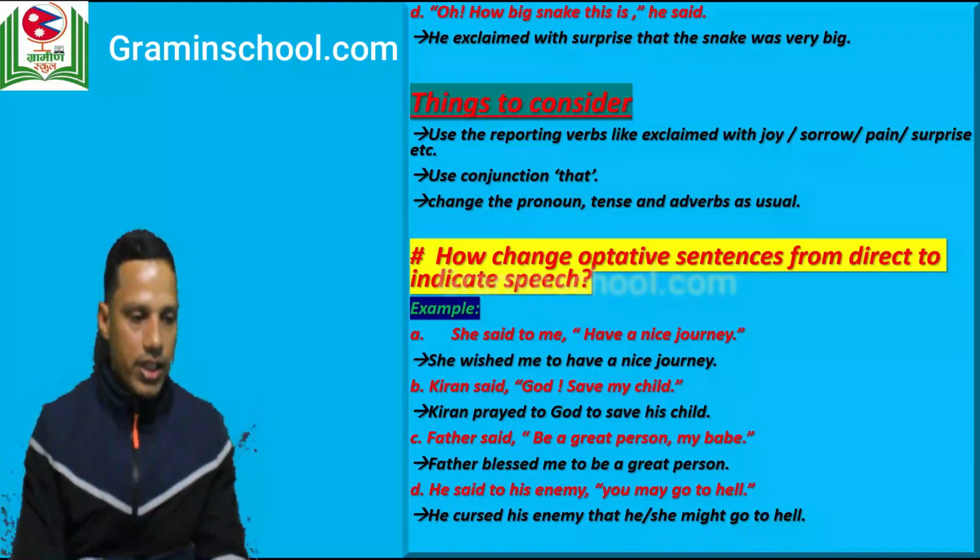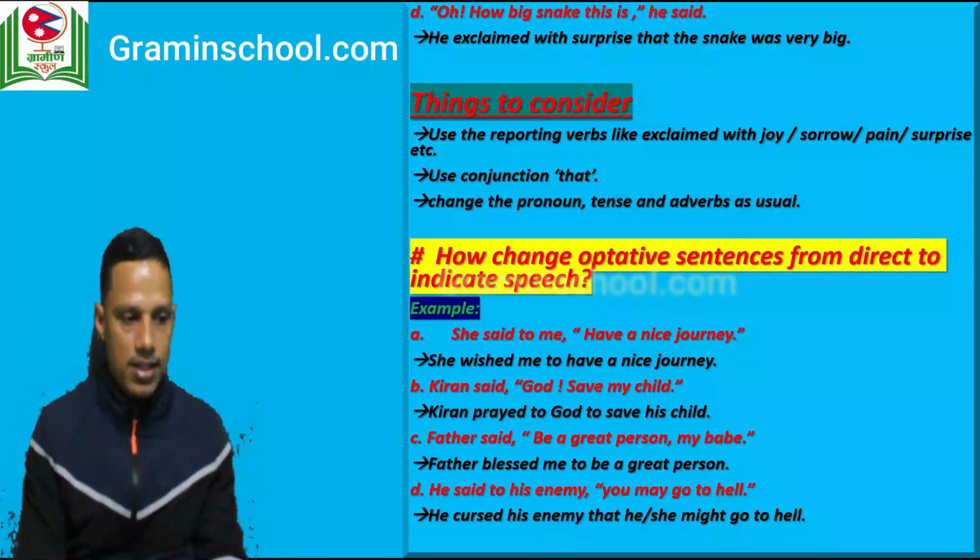Second example: Kiran said, "God save my child." Yes, now you can change this as: Kiran prayed to God to save his child. Now third example we have: father said, "Be a great person, my child," or my babe, you can say. Now you can change this into indirect as: father blessed me to be a great person. Yes, or great babe.